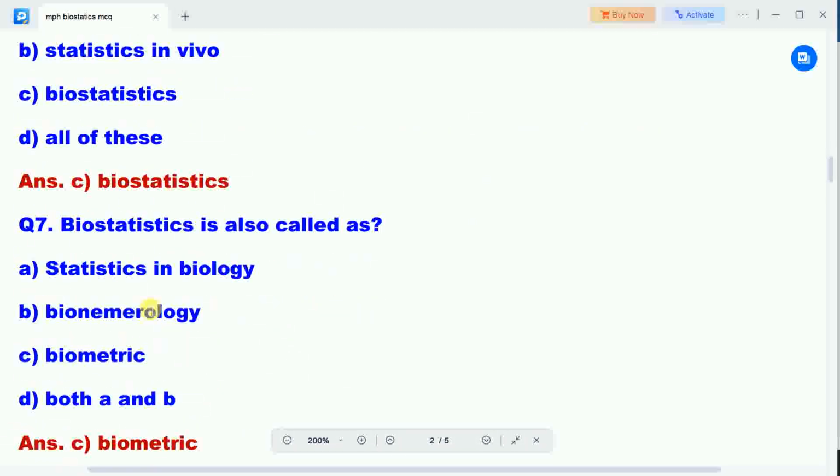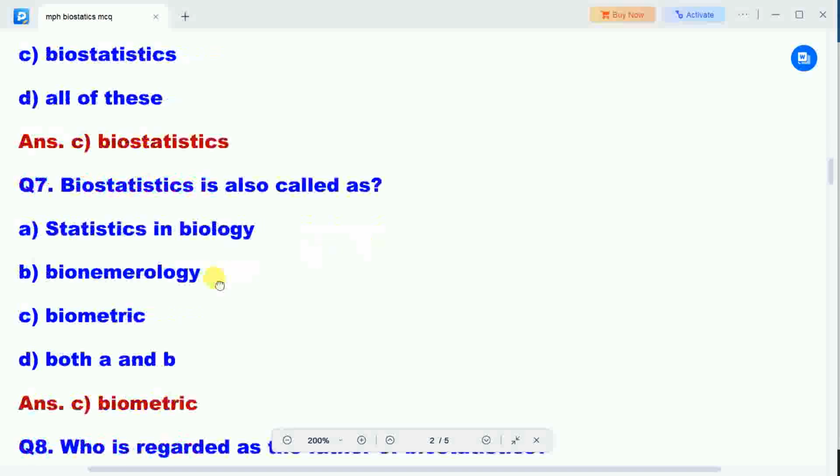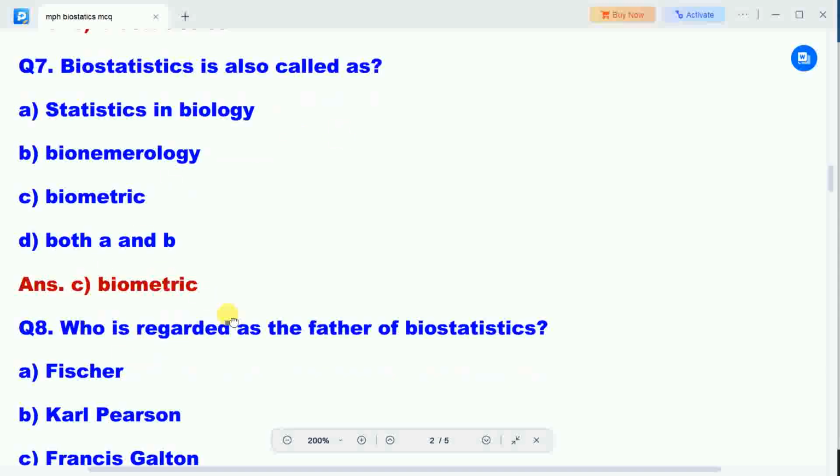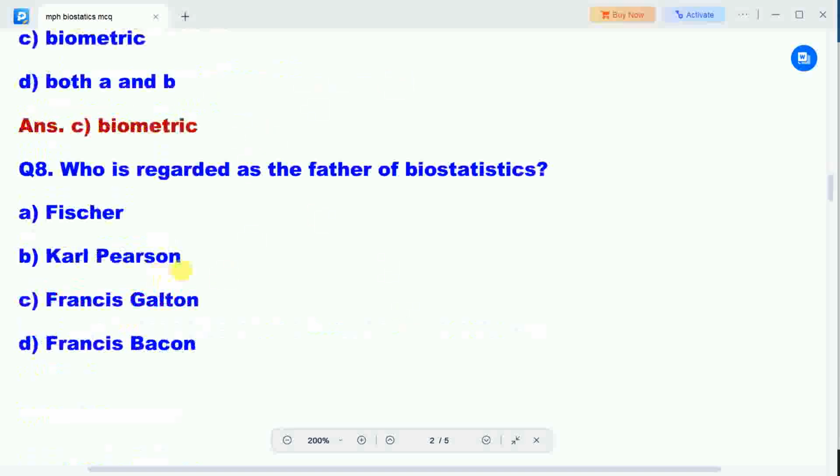Next question is, biostatistics is also called as. Options are statistics in biology, biomineralogy, biometric, both A and B. Correct answer is biometric. So biostatistics is also called as biometric. This is a very useful and important question.